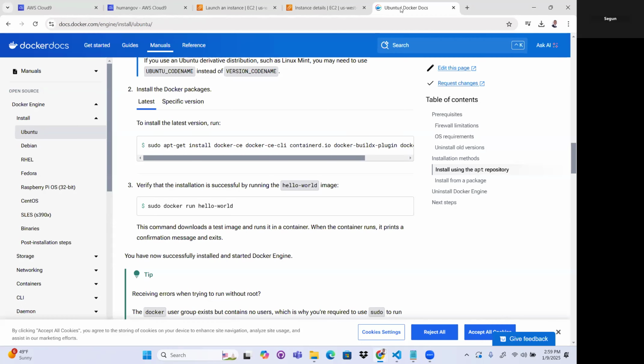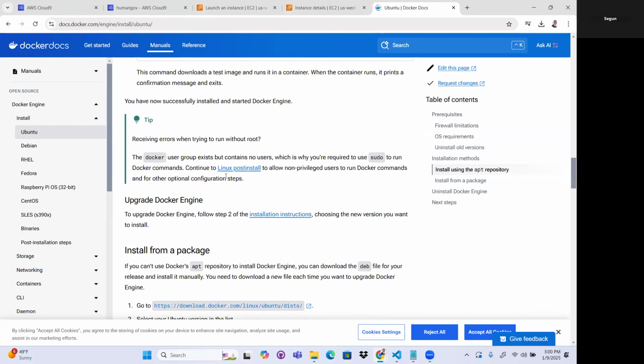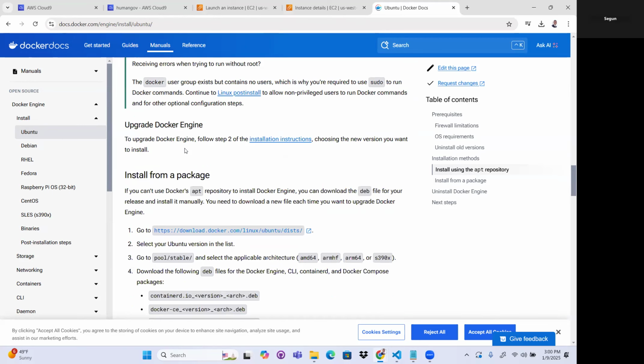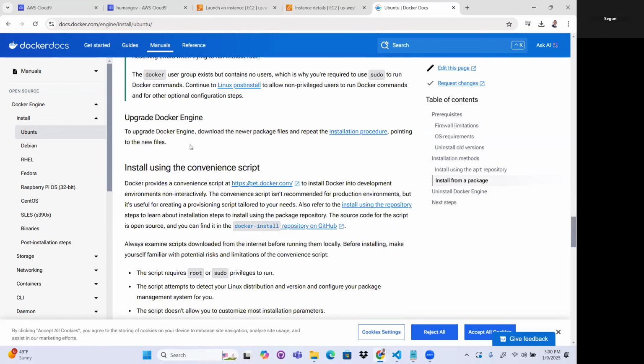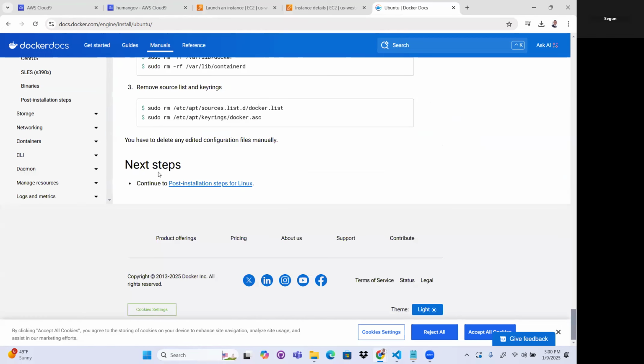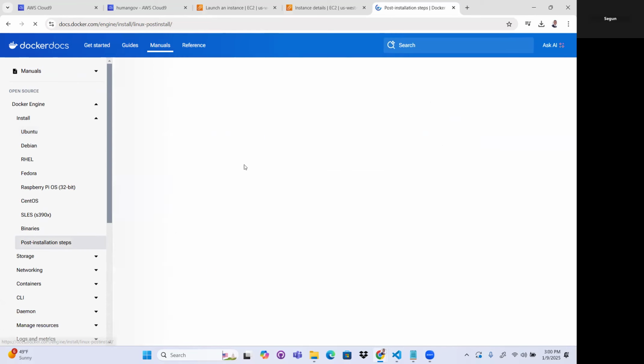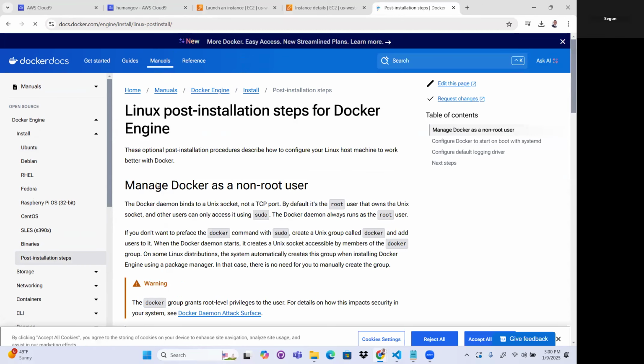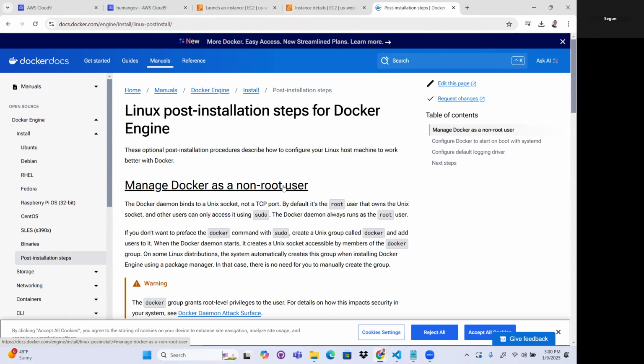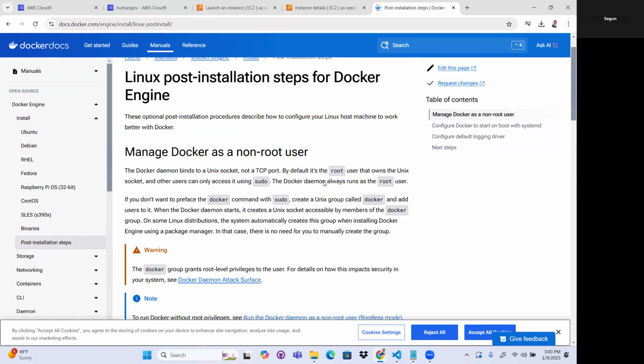So now let me go back. So this was the one I copied, and let me see if there's other. Okay. So now I'm going to come down to this post installation step for Linux. So manage Docker as a non-root user, right?